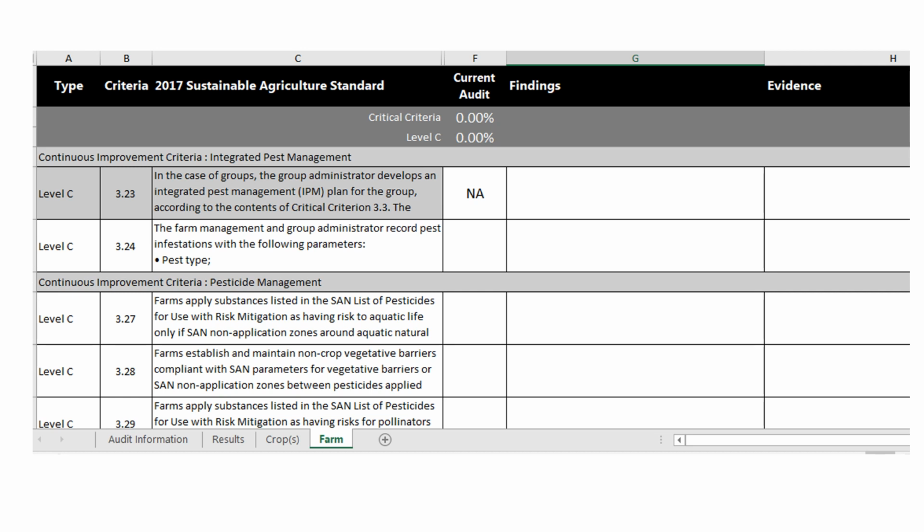Therefore, the tool will automatically indicate as NA. 324 is applicable for an individual farm where we will indicate 1 for compliance. Criterion 327 and 328 is not applicable in this case as the element of pesticides is not used. Therefore, we will indicate NA.